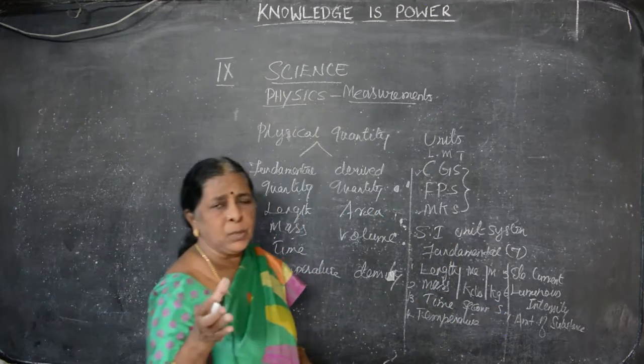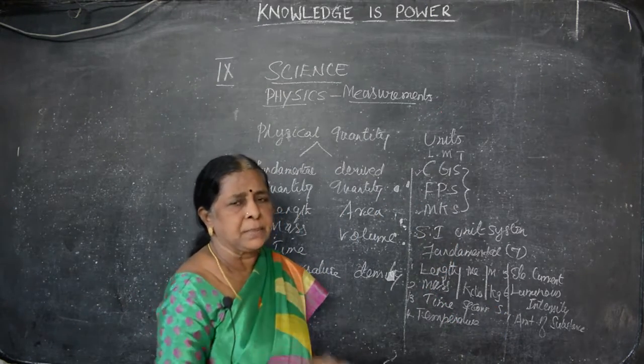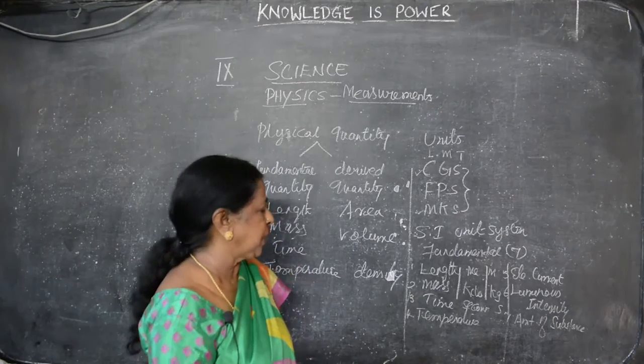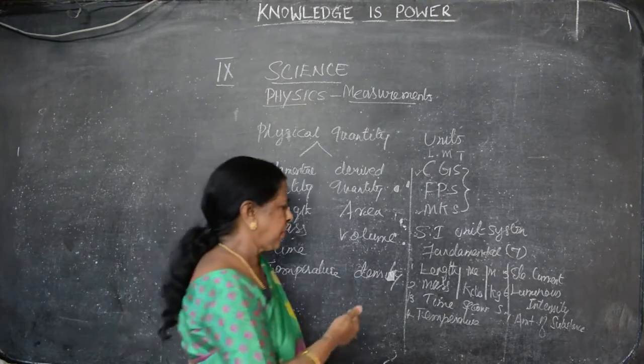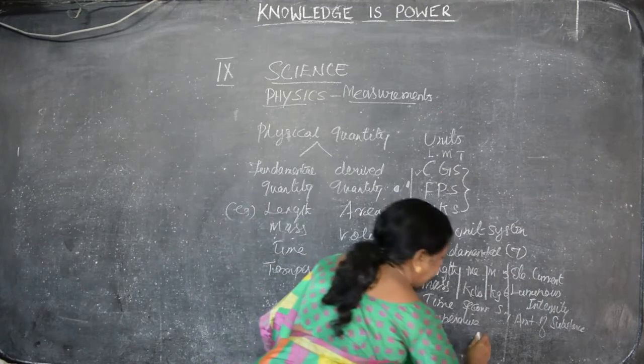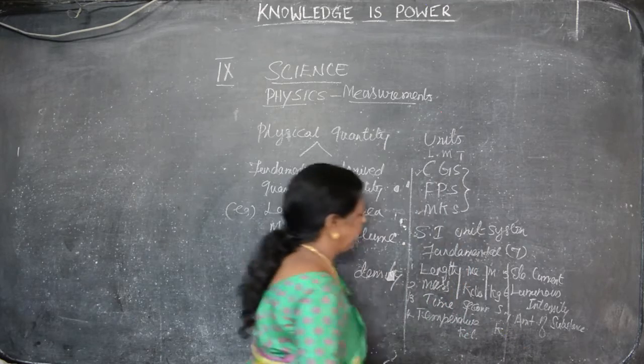Temperature, that is how whether the substance is hot or cold. But we can feel that by touching it also. There is a special instrument to find out the temperature, that is thermometer. By using the temperature we can find out, that is Kelvin. Kelvin. Symbol is what? K.